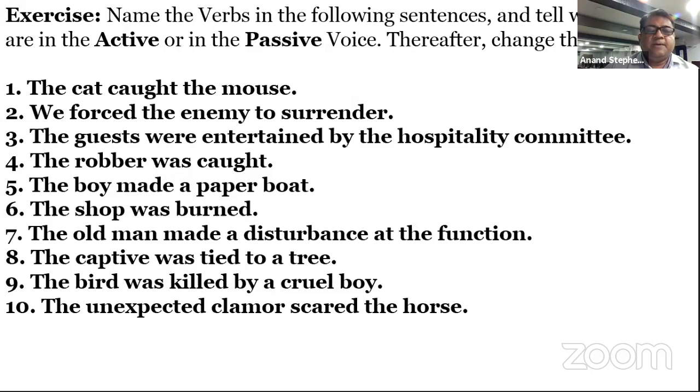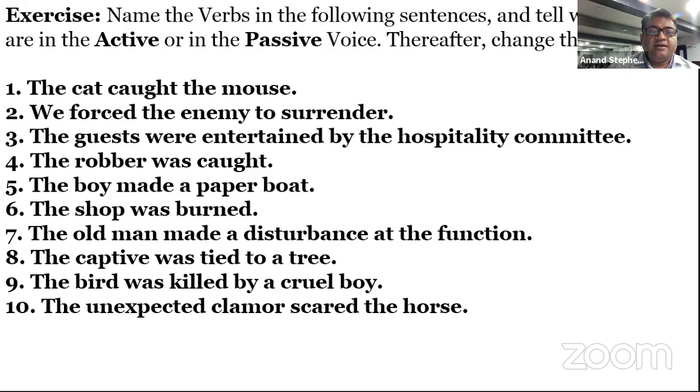Very good. The boy made a paper boat. Active voice. Now change it. A paper boat has been made. No. A paper boat was made by the boy. Very good.